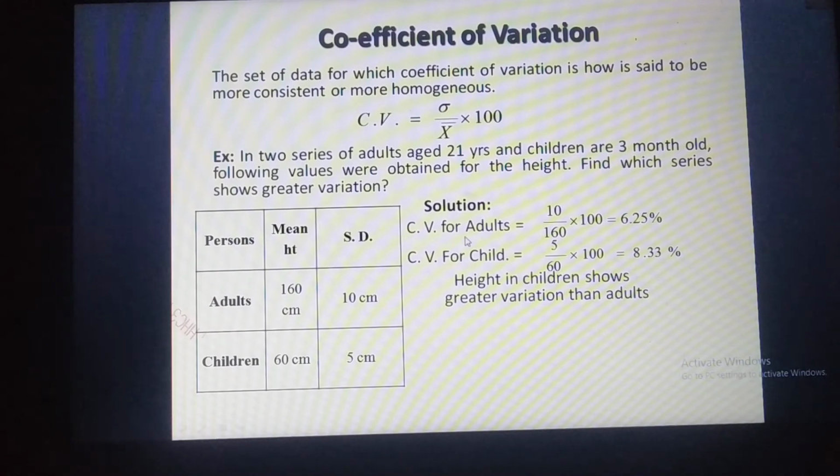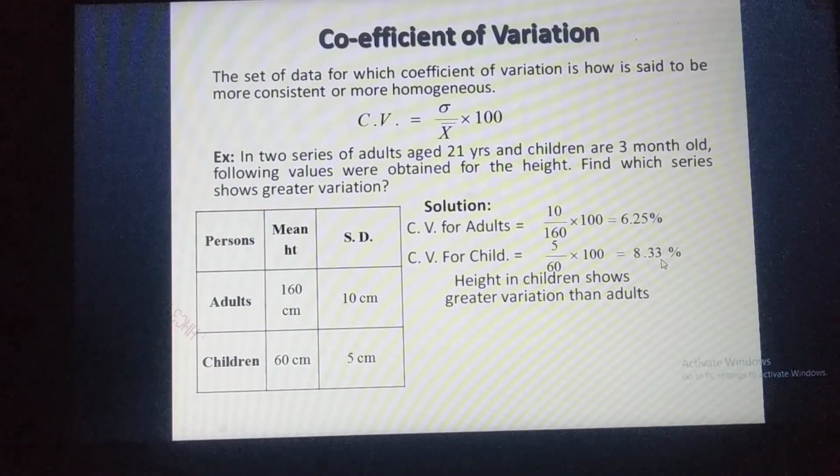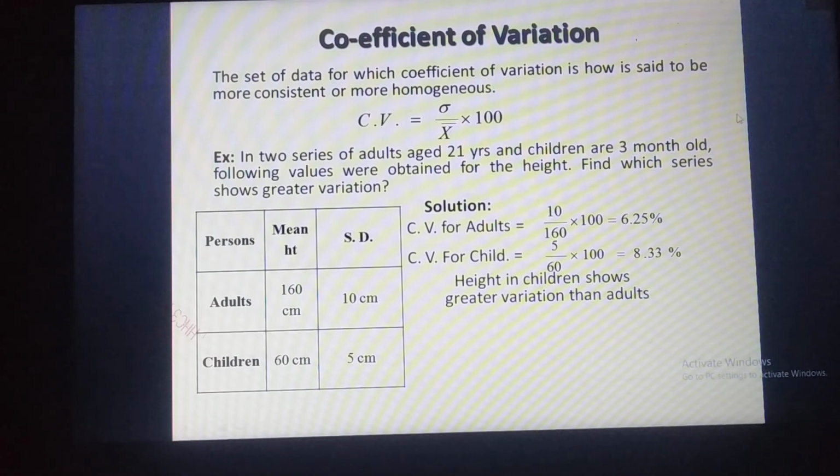Answer: coefficient of variation for adults equals standard deviation 10 divided by 160 into 100, equals 6.25. Children: 5 divided by 60 into 100, equals 8.33. Height in children shows greater variation than in adults.